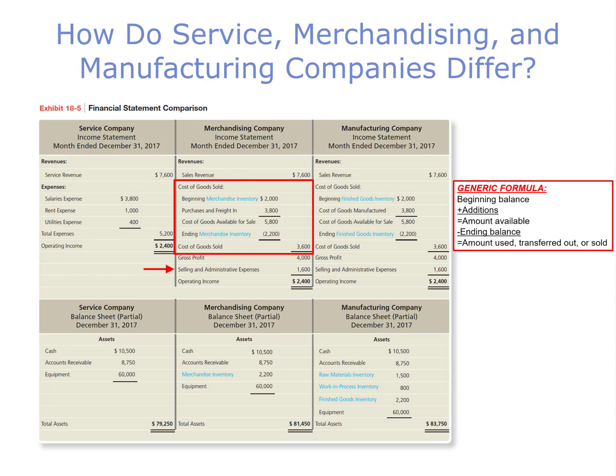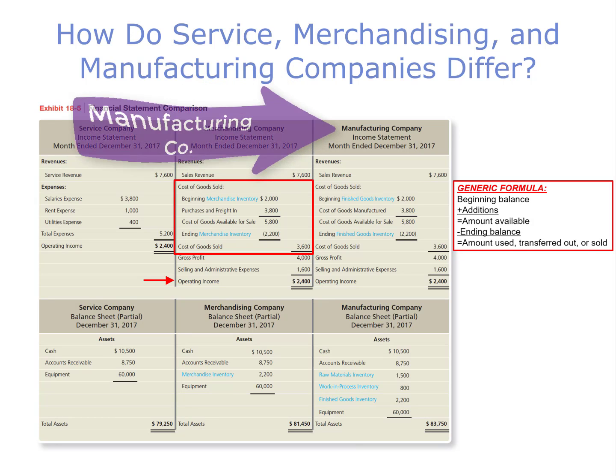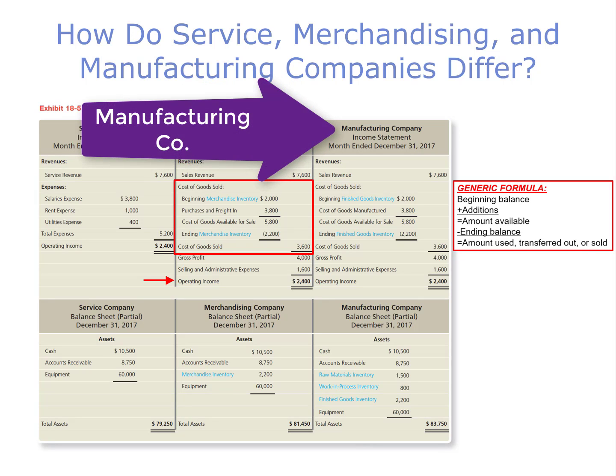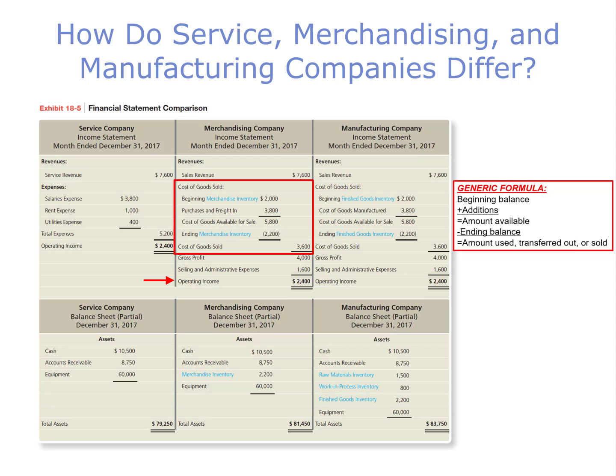Then we subtract our period costs and place them in the selling and administrative expenses section. Remember, period costs just means they are costs not associated with a product. Then we arrive at operating income. A manufacturing company is very similar to a merchandiser. They still have cost of goods sold, and they still have gross profit, but just the terminology is different.